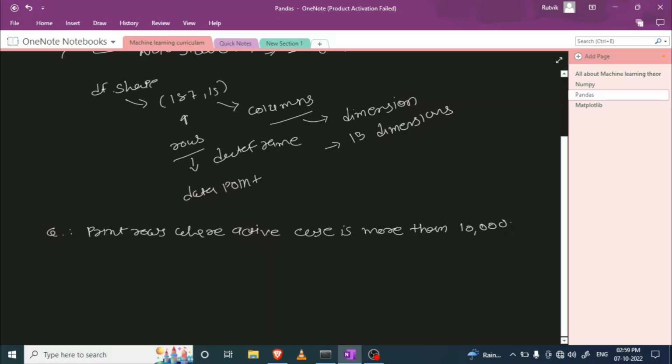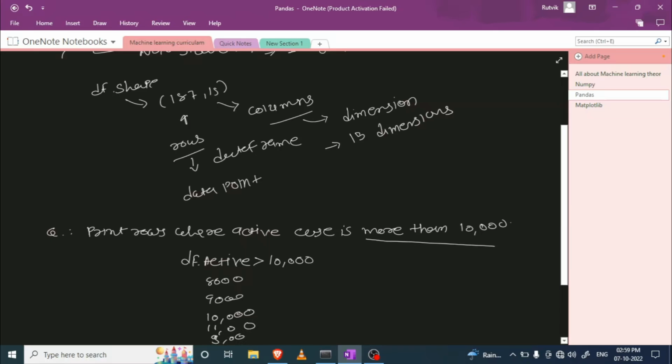Here we are going to access the active column first: df.active. With the help of this, we can access the active column. Now the second condition is more than 10,000. So what does this condition do? In the active column we might have values like 8,000, 9,000, 10,000, 11,000, 5,000, right?